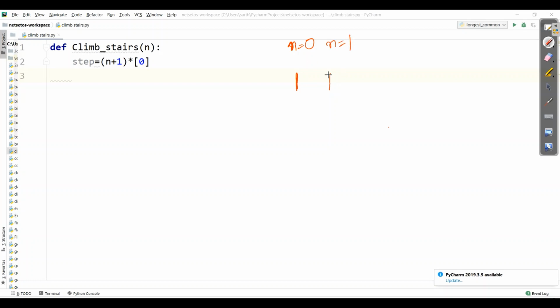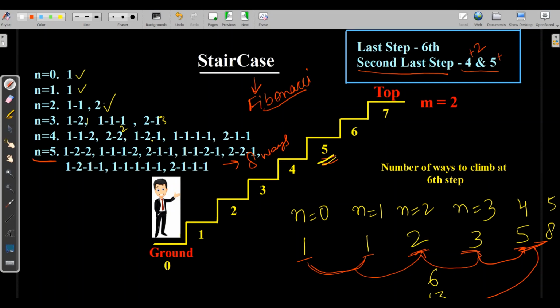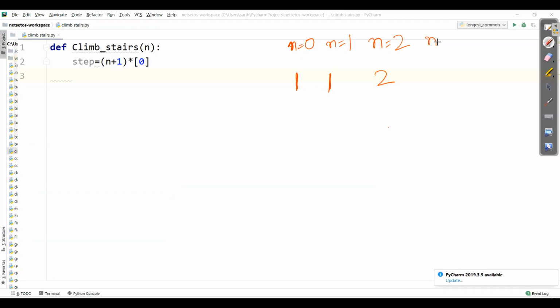To reach the first step, there is 1 way. To reach the second step, there are 2 ways as per these. Then for reaching the third step, there are 3 ways. So I can write n is equal to 3 ways.